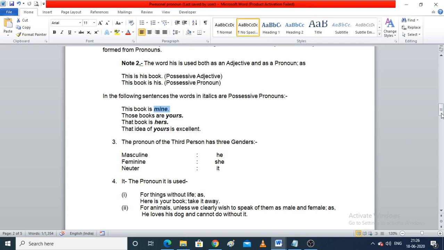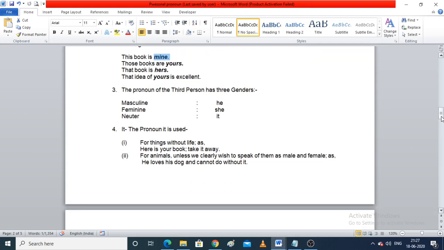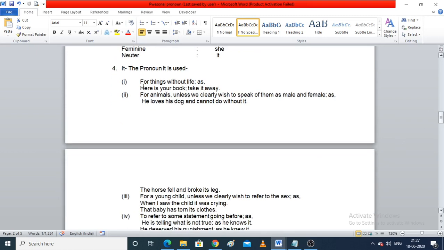Now, the pronoun of the third person has three genders. As I have told you, the third person has three genders: masculine, which is male, feminine, which is female, and neuter, which is used for non-living things. And here it is used to depict non-living things or things without life. For example, here is your book, take it away. So we have used it here because it is used for a non-living thing, which is a book.